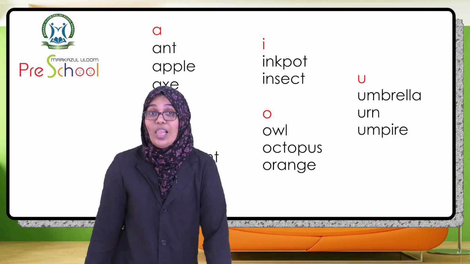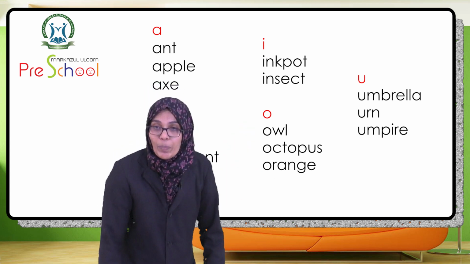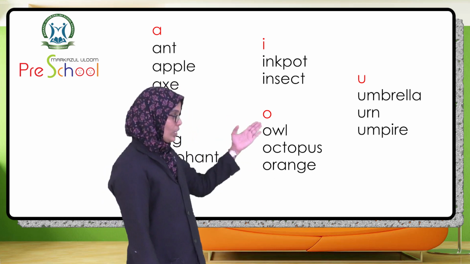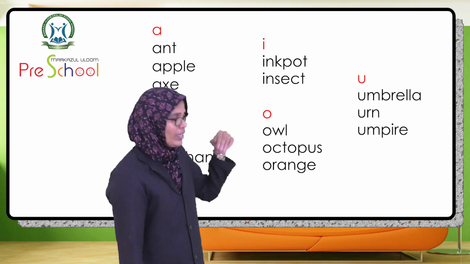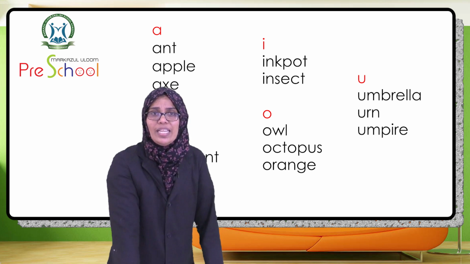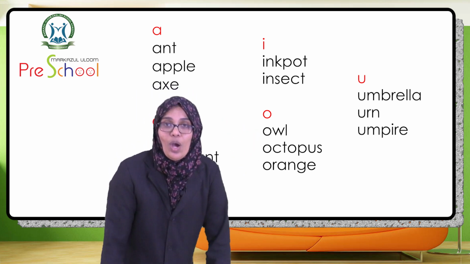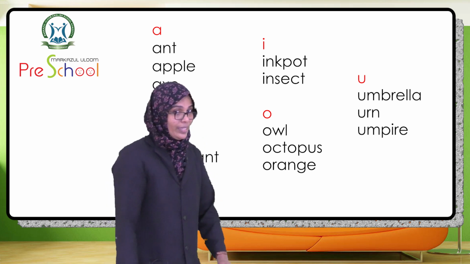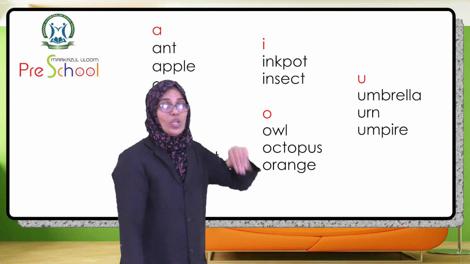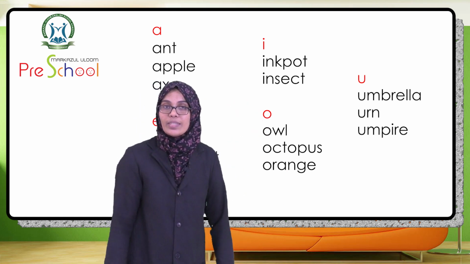It is called octopus. And the third word, it is a fruit. What is it? Yes, orange. And now we are going to look at the U vowel words.